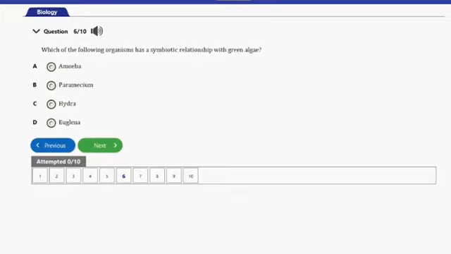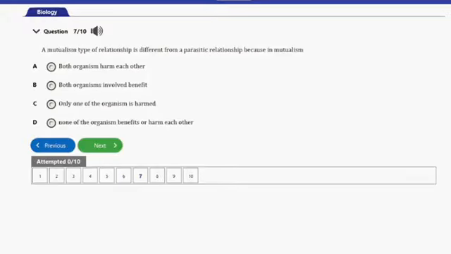It says, which of the following organisms has a symbiotic relationship with green algae? We have A, amoeba, B, paramecium, C, hydra, D, euglena. So the answer to this question is option C here, and that's the hydra. Let's go ahead and consider the next question. Question number 7 here. It says, a mutualism type of relationship is different from parasitic relationship because in mutualism, A,